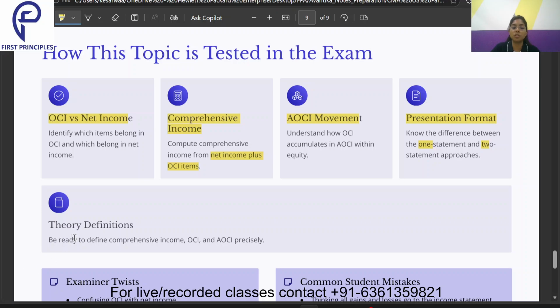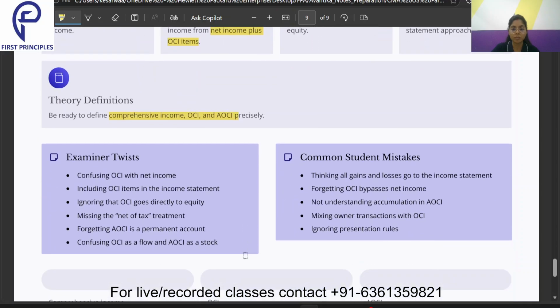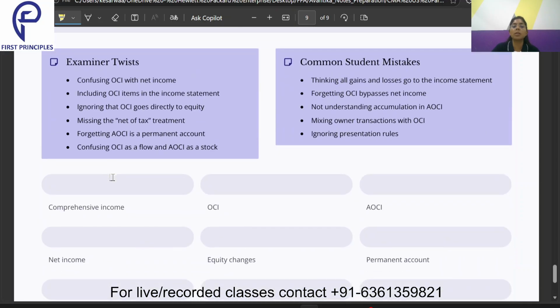And theory definitions, that means you don't need to write anywhere, but you should clearly understand what is comprehensive income, what is OCI, what is AOCI precisely. You should clearly understand these terminologies, because in the examination when you get the theory questions, often students end up getting confused between two or three options. So if you have understood everything very clearly, you will be easily able to understand it.